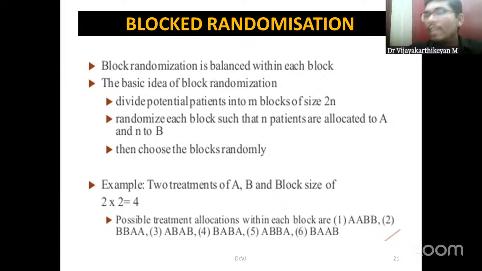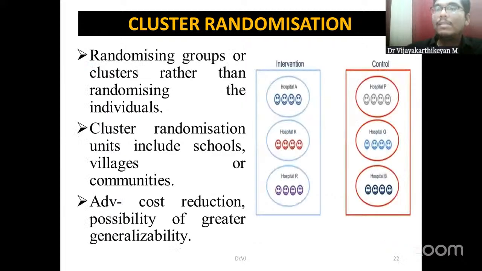Next 2, 3 and 4 will be receiving intervention B. Okay, so if we are allocating the participants in such a manner, that is known as block randomization.